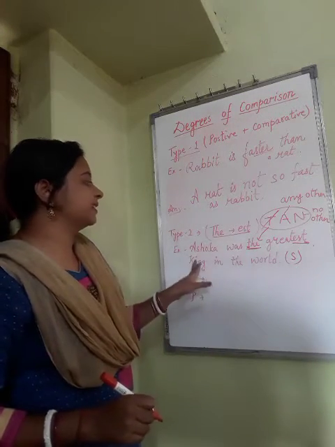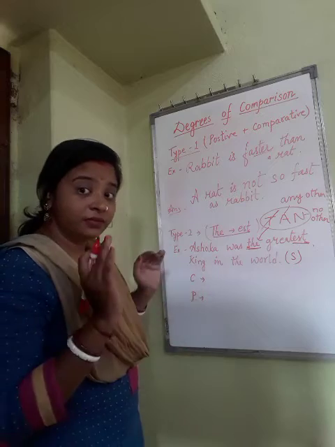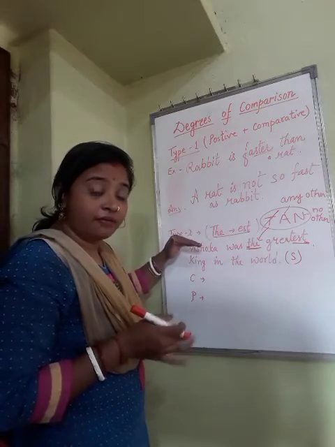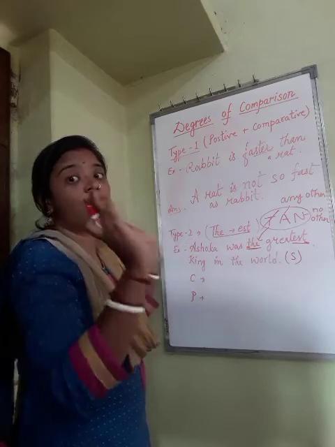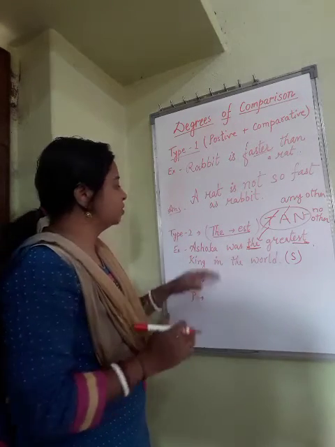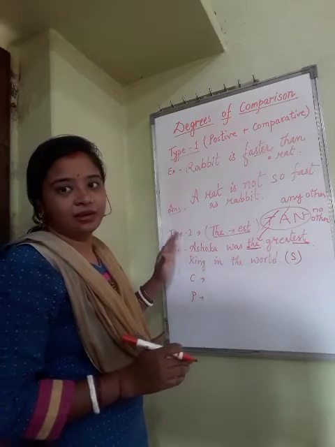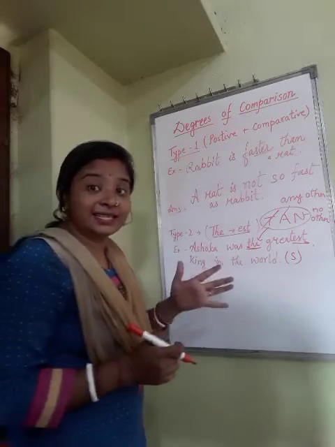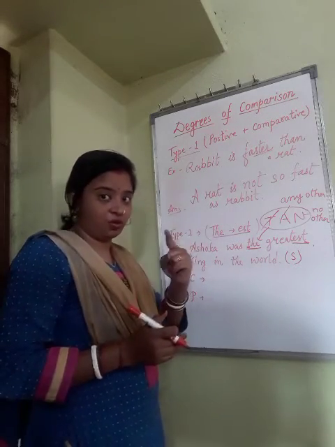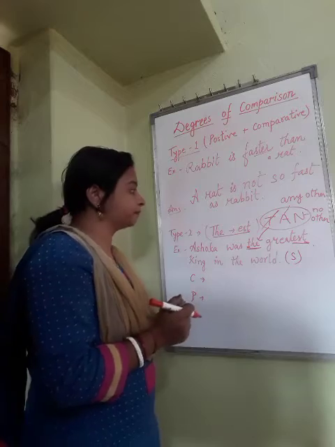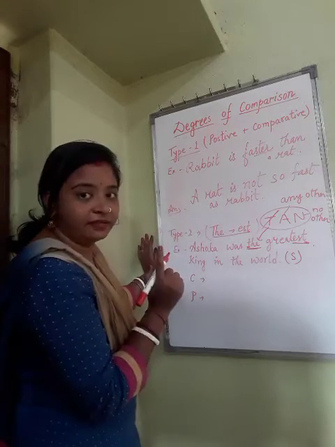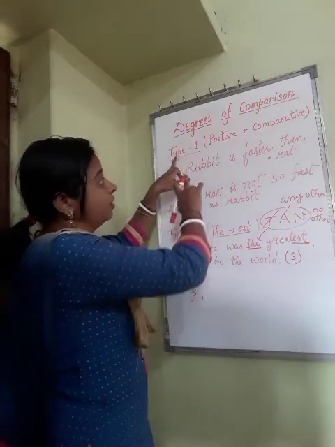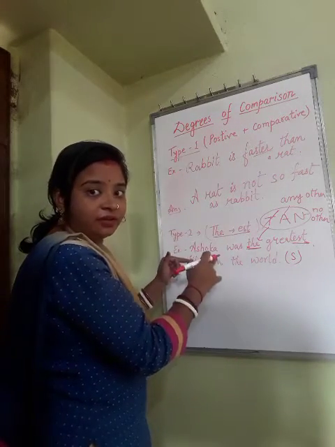Ashoka was the greatest king in the world. Here we are making comparison. We are comparing Ashoka with all other kings. So Ashoka was the greatest king. Here the comparison is between Ashoka and the other kings. Okay. So comparative degree, we will start from Ashoka only. Remember, in type 1 we were starting with the second word, but here we will start from this itself.